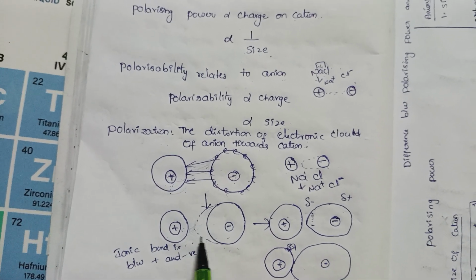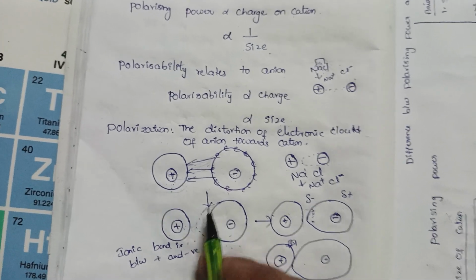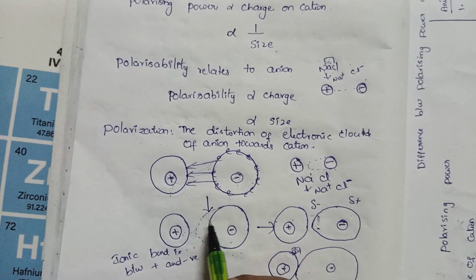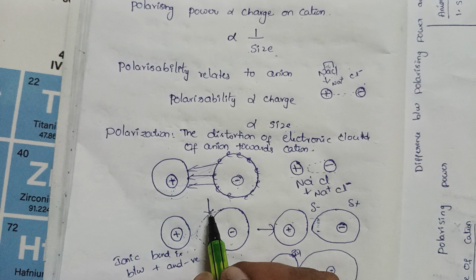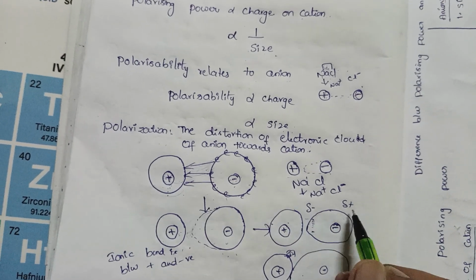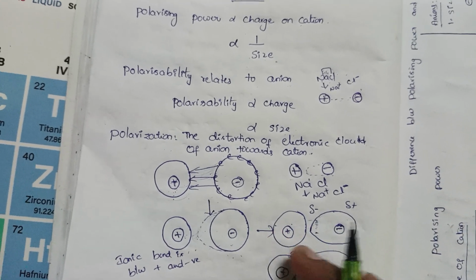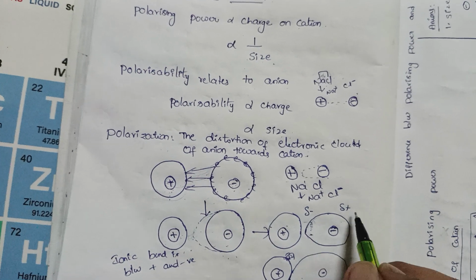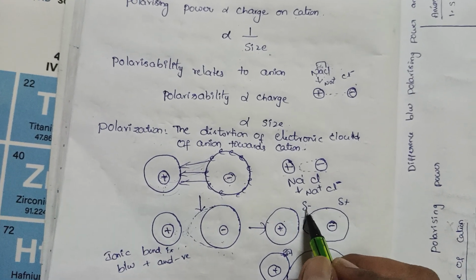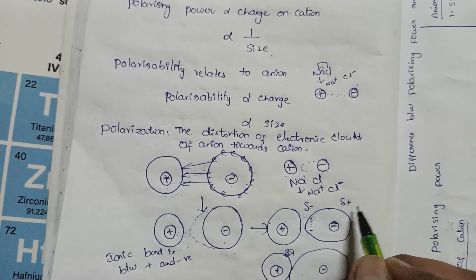Whenever the electrons are pulled towards the cation, the anion is distorted; the anion cloud is distorted or polarized. Electrons are coming this side only, so electrons are rich at this side. It means a partial negative charge will occur. Here electrons are more, here electrons are less. So here a partial negative charge and a partial positive charge will appear.